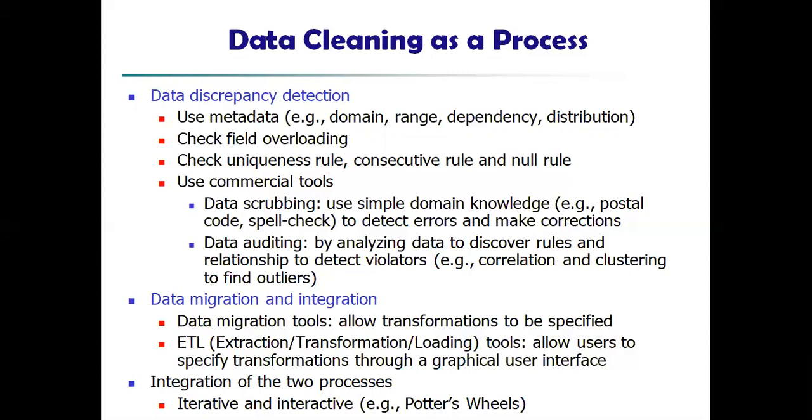And next one is data auditing, by analyzing data to discover rules and relationships to detect the violators. So if any data has to be related, correlated, or associated, auditing can be done so that they can find if anything is missing or can be cancelled due to any of the reasons. So like that we can do auditing and you can check the data. This is the place where you can go for the corrections.